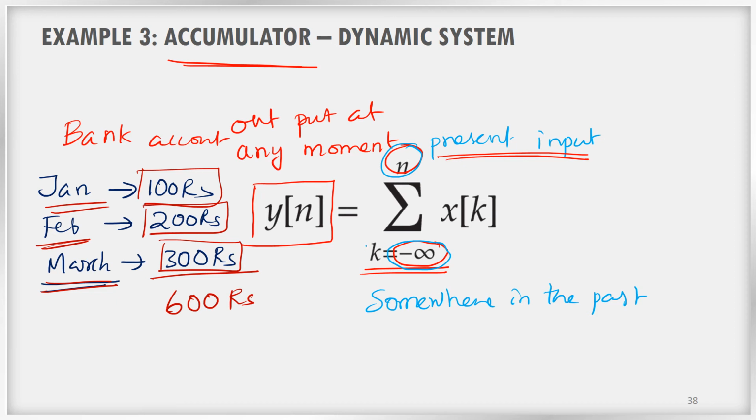So accumulator is a system in which the accumulation of inputs happens. Accumulation means it is storing the inputs and adding them. Actually here addition of inputs is happening, right? So if you want to add the inputs, we must know all the previous values or all the past values. Then only we can add them one by one and give the output at a particular moment. So this is another best example of a dynamic system.